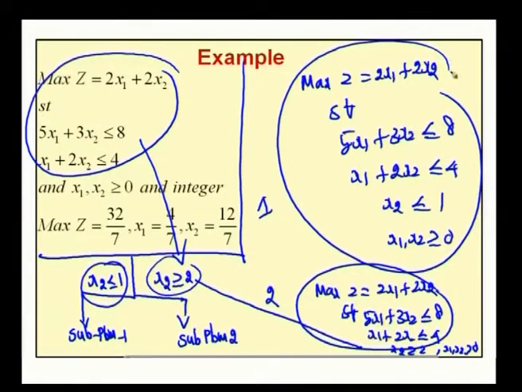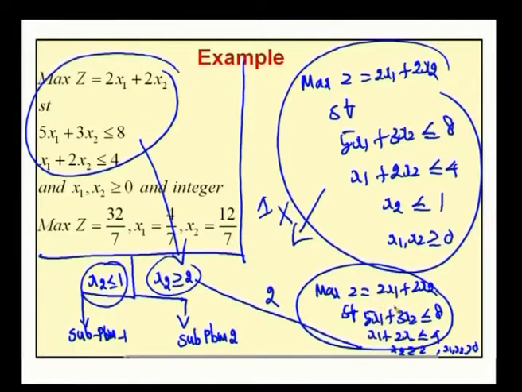Now, by considering each subproblem as a continuous linear programming problem, we go for the optimum solution by making use of the simplex algorithm. Since this problem involves two decision variables, we can also make use of the graphical method. Now, if a subproblem has an integer optimum solution, further branching is not required.